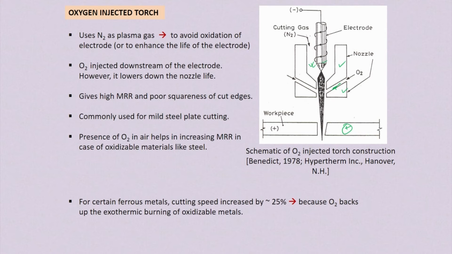So oxygen is injected at the downstream of the electrode. Here you can see, as I already told, oxygen is injected through the nozzle. It oxidizes and lowers the nozzle life. But there is a certain application for why this oxygen is used: due to the flowing of this oxygen, the material removal rate becomes very high for a ferromagnetic material.